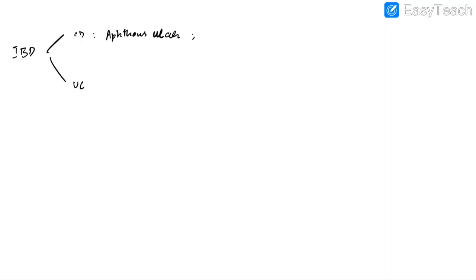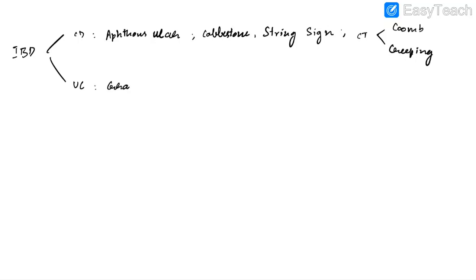Other signs in case of Crohn's disease are cobblestone appearance, string sign of Kantor. The investigation of choice for diagnosing Crohn's disease is CT scan, which shows comb sign and creeping fat sign. In case of ulcerative colitis, the earliest change on barium enema is granular appearance of mucosa. In chronic ulcerative colitis, we will find lead pipe colon.